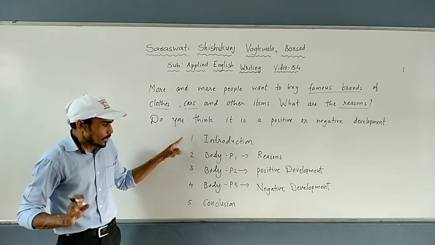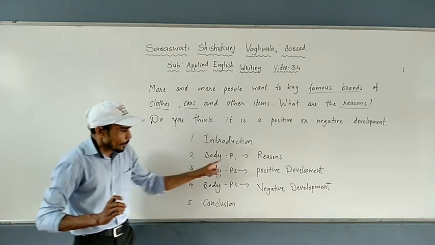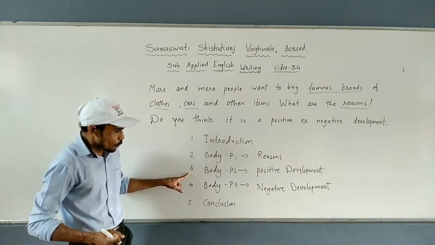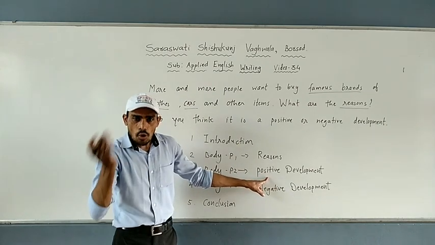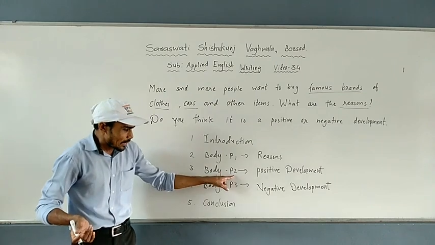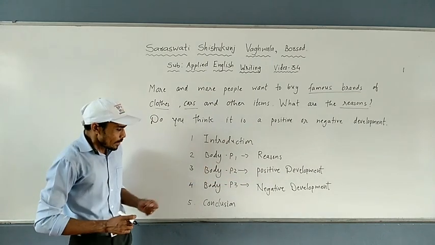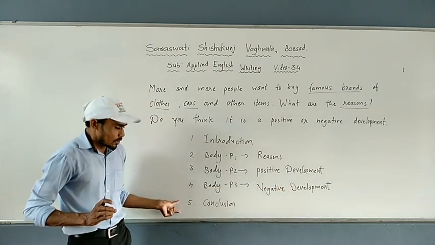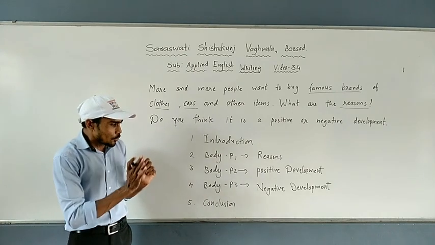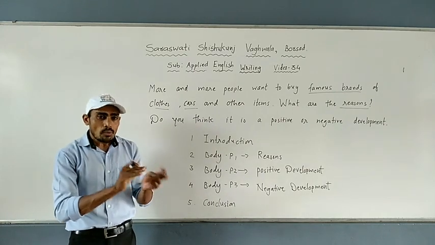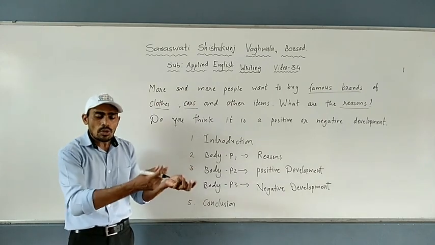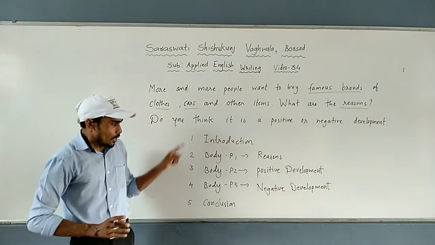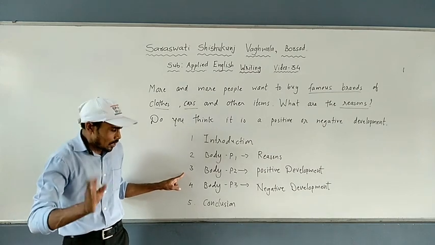First is introduction. The second one is body paragraph 1. In body paragraph 1 you can write reasons why people buy branded products. In the second body paragraph we need to write whether it is a positive or negative development. So we are going to discuss positive development in body paragraph 2, and negative development in body paragraph 3. And in the last, that is called conclusion, we are going to write whether it is completely a positive or a negative development. So this is the format we have: introduction, body paragraph 1, body paragraph 2, body paragraph 3 and conclusion.